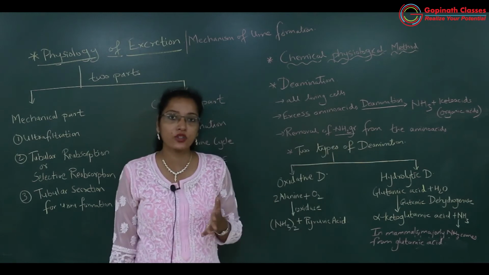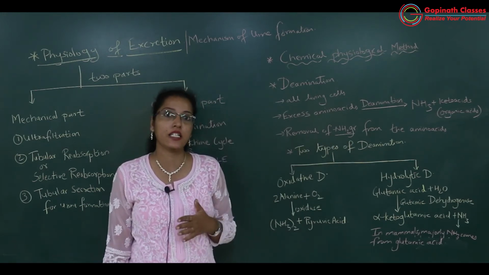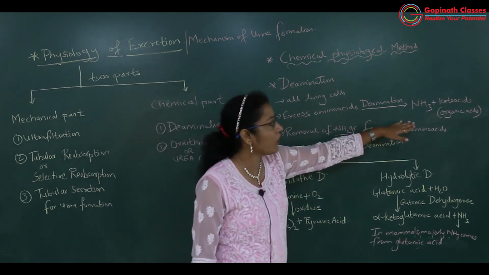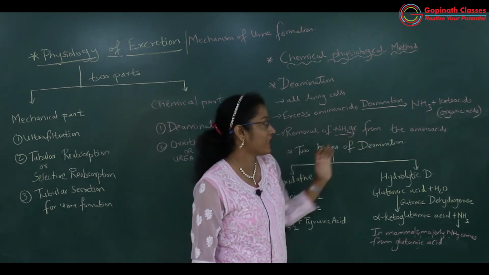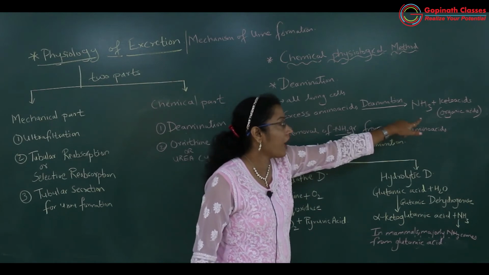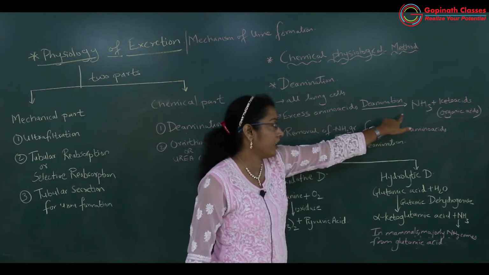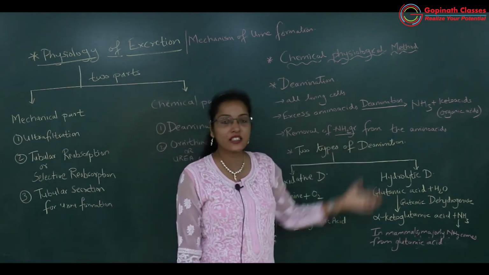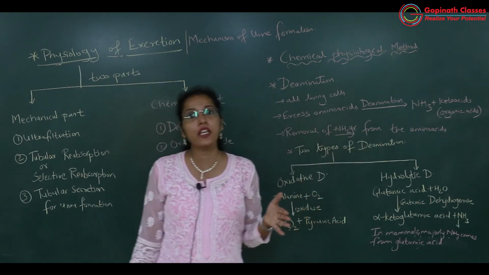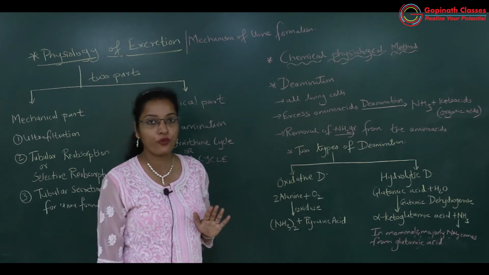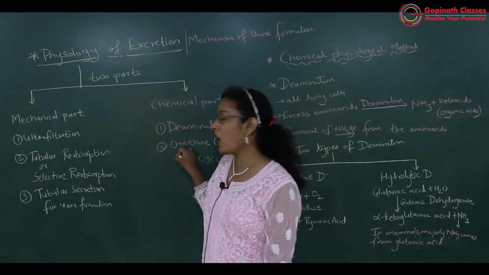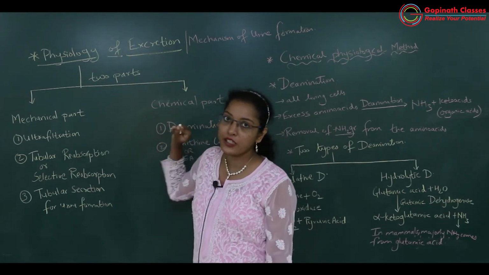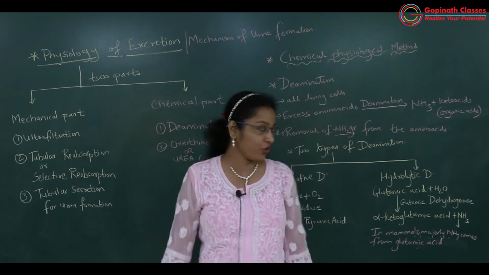Among organic acids, you know oxalic acid, succinic acid, fumaric acid, malic acid, and pyruvic acid. All these are keto acids. So keto acids are formed and ammonia is released. Keto acids can be used in respiration, and ammonia is the nitrogenous waste. This will react with carbon dioxide to form urea, in the ornithine cycle, which is the second part of the chemical part of urine formation.